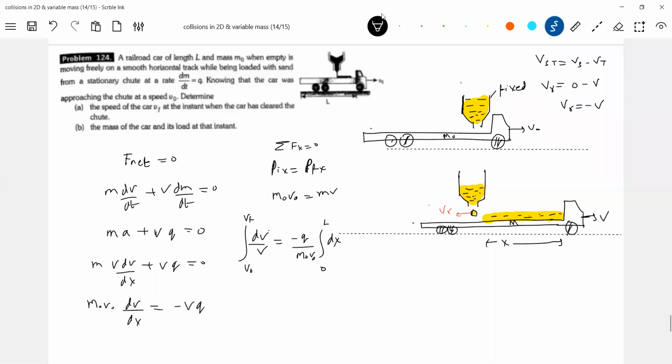When x equals 0, it was v naught. So finally, when the rear end of the trolley reaches the chute, or this particular hopper, x equals L. Solve this. Log of Vf by V naught equals minus QL by m naught V naught.